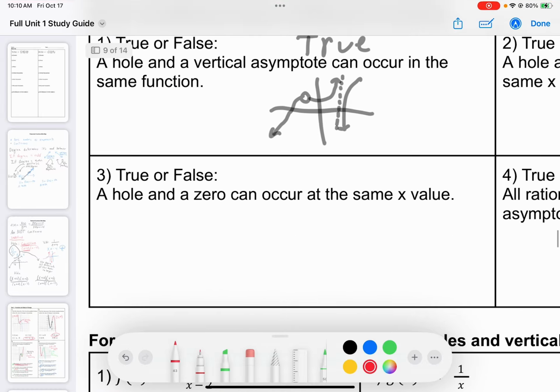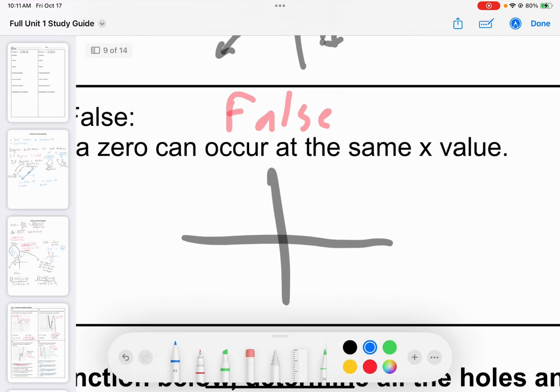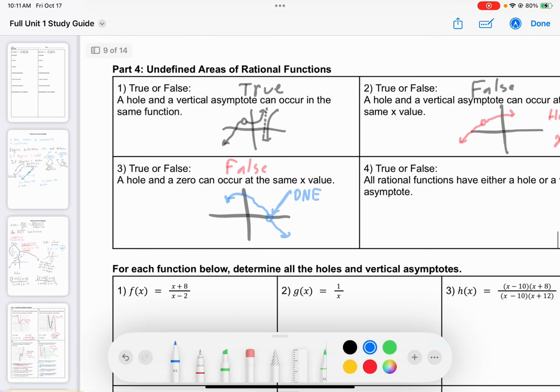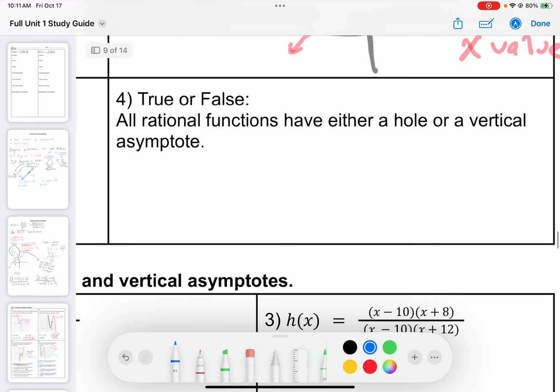A hole and a 0... Oh, well, I just kind of gave this away. A hole and a 0 can occur at the same x value. That's false. So you can imagine, and sometimes this confuses people a little bit, I have something like this, where there is a hole at the x-intercept. Well, this x-intercept does not exist because there's a hole there. It does not exist. If the value doesn't exist there, we can't have a 0 there. So you can only have one or the other.